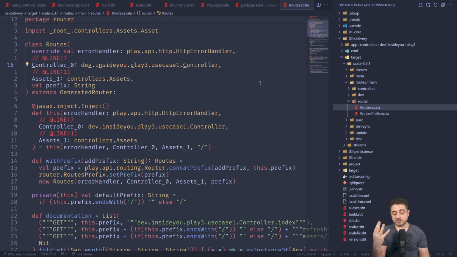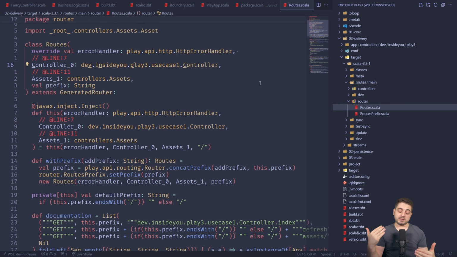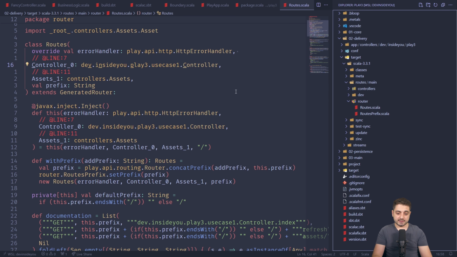And also the fourth issue that I had was, again, related to generational ZGC, is that Metals started freaking out. I deleted all the folders, I turned Bloop off, I even restarted my whole computer. As soon as I would start VS Code, Metals would just not load. There was not even a project. I didn't even come to the point where I would import the project. It took me a while to figure it out, but it was because of the generational ZGC, and therefore in the end, I just disabled it, right?